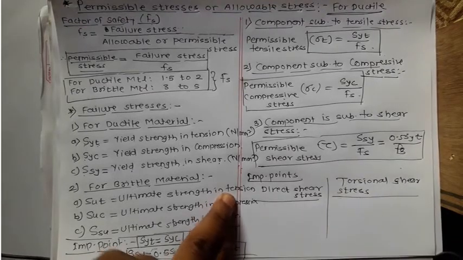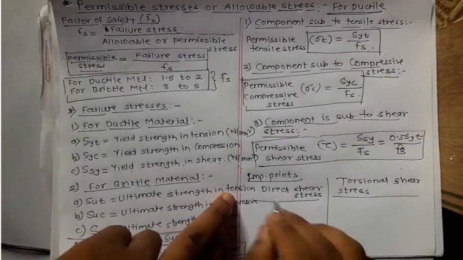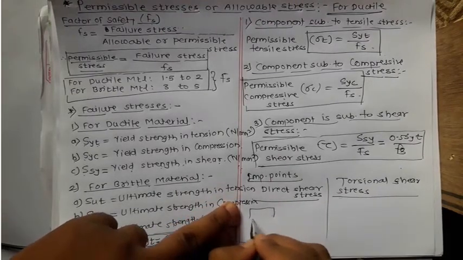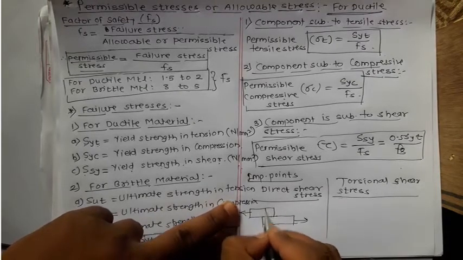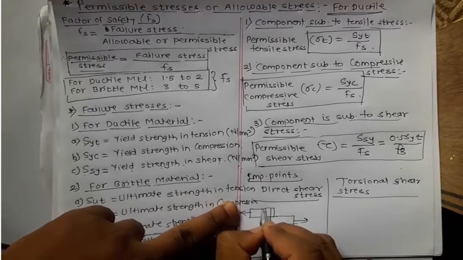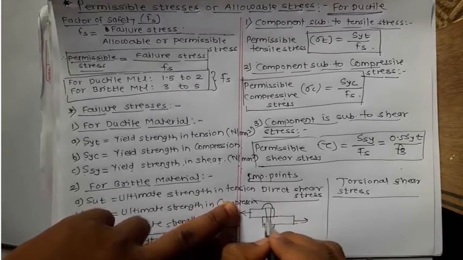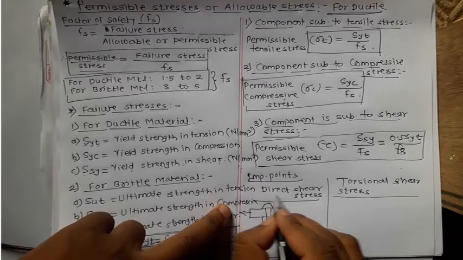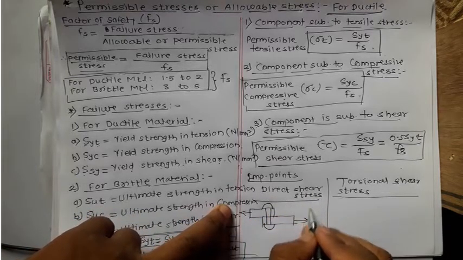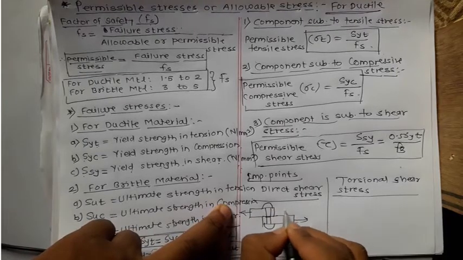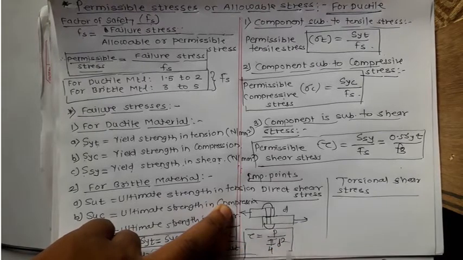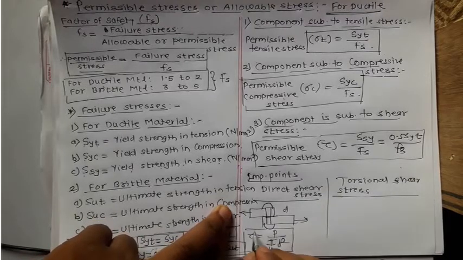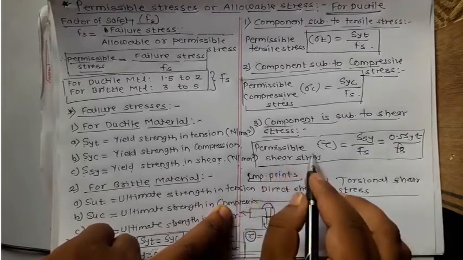What is meant by direct shear stress and torsional shear stress? If the component is subjected to direct shear stress, for example two plates subjected to tensile load and joined by a rivet, the rivet is subjected to shear failure, which is the direct shear failure. If the diameter of the rivet is d, you can write tau equal to P upon pi by 4 d square, the cross section of the rivet. In this case, this tau you must take as the permissible shear stress.